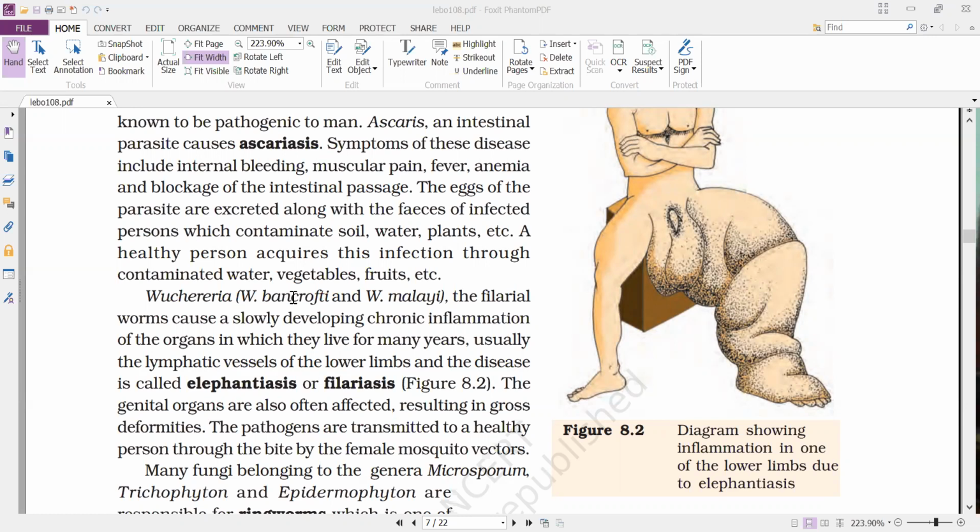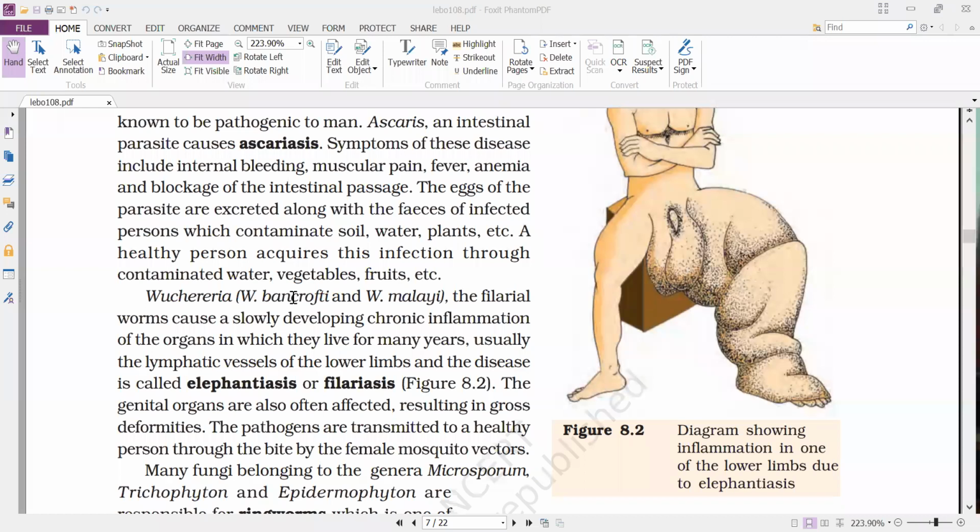Whatever food material that we take is taken by these roundworms living in the small intestine, instead of being absorbed into our bloodstream. All these nutrients are used up by the parasites present in the small intestine.